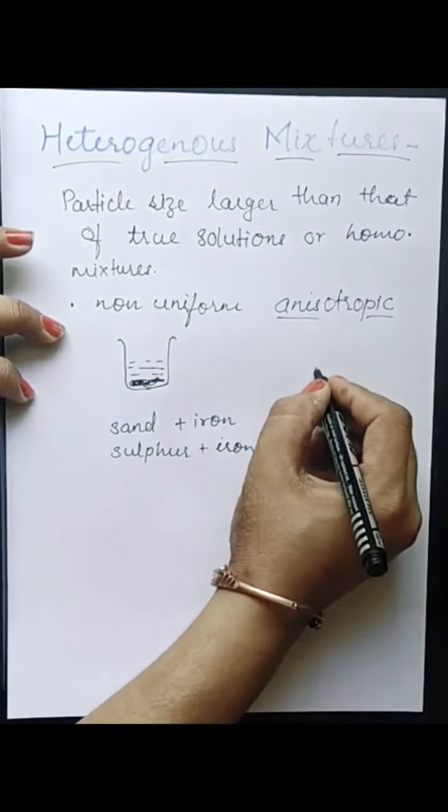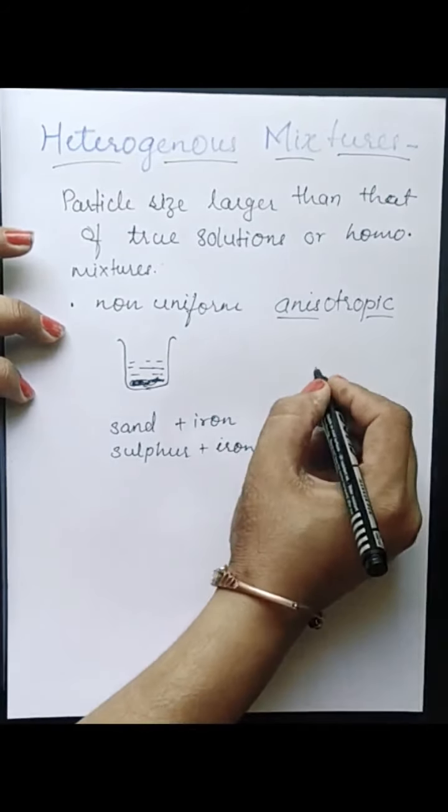Though milk seems to be homogeneous, it is not homogeneous, it is heterogeneous. Why is it heterogeneous? The particle size is larger than that of homogeneous mixtures. These particles are so large that they give their color or their properties to the solution.